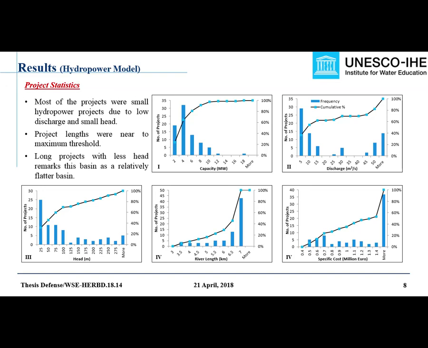Altogether 79 projects with a total capacity of 320 megawatts were identified in the basin. Various statistics were derived from the identified projects, mainly related to capacity, head, design discharge, specific cost, and so on.